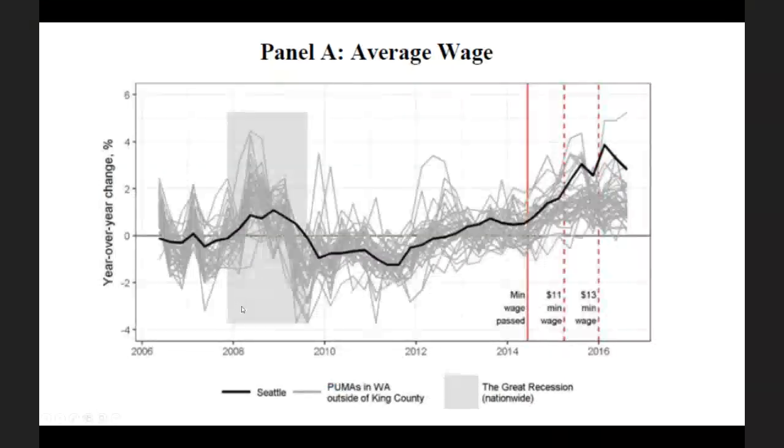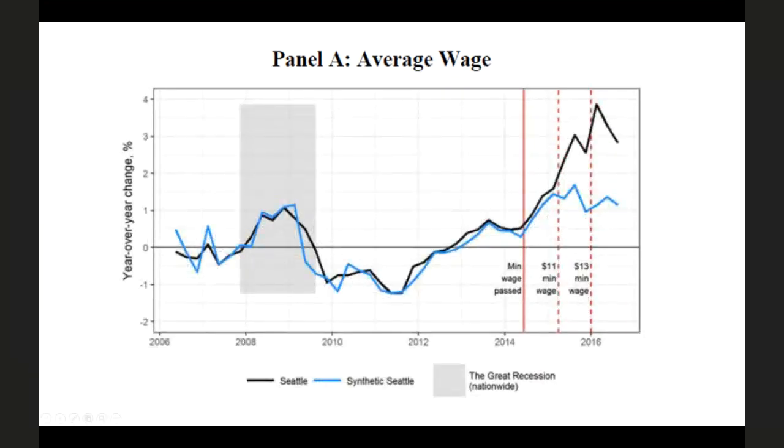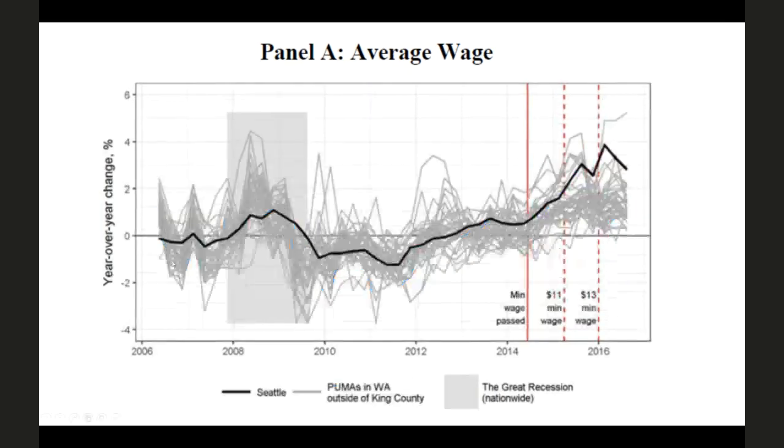minimum. This graph here, which we're going to see more of, addresses a worry: maybe we've just picked a synthetic Seattle that gives us a particular result, right? We've picked a particular way of weighting all of these different non-Seattle micropolitan statistical areas. Let's just say counties, non-Seattle counties. Here we're going to graph Seattle in dark black and every other county in gray. And so what we can see is that Seattle was in the middle of all of these counties up until the minimum wage goes into effect, after which it goes up to being one of the highest wage counties. Not the highest wage, but higher than the bulk of the other micropolitan statistical areas.